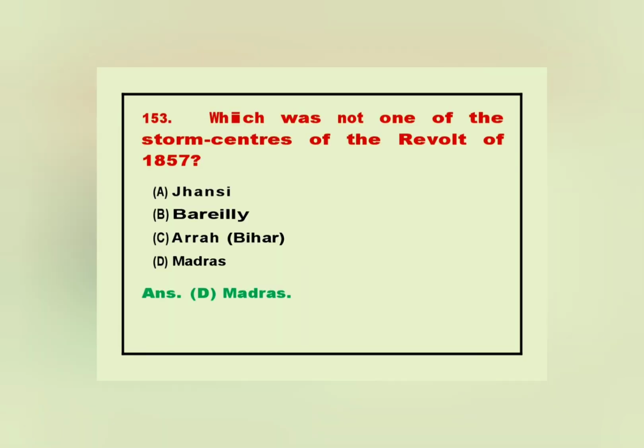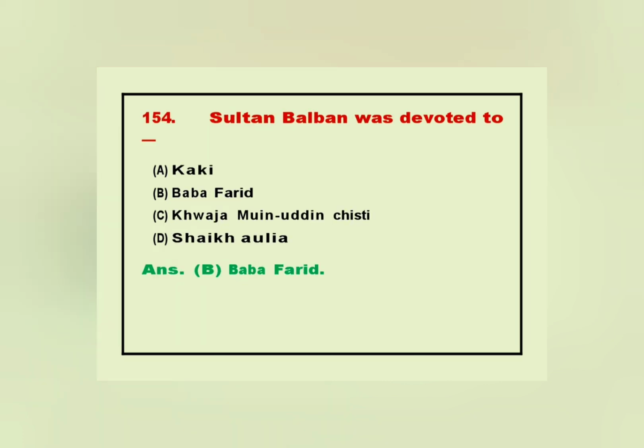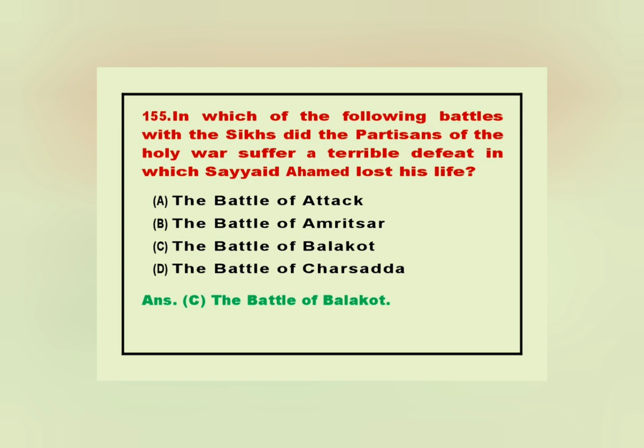153. Which was not one of the storm centers of the revolt of 1857? Answer. D. Madras. 154. Sultan Balban was devoted to. Answer. B. Baba Farid. 155. In which of the following battles with the Sikhs did the partisans of the Holy War suffer a terrible defeat in which Sayyid Ahmad lost his life? Answer. C. The Battle of Balakot.